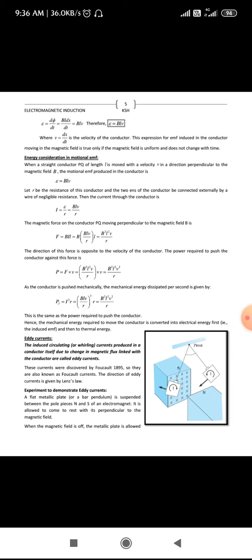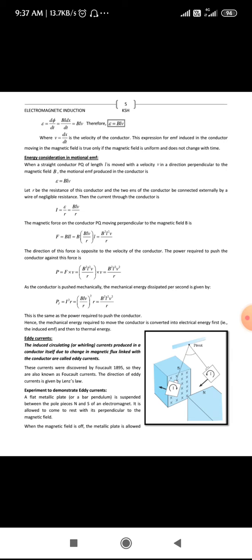The induced circulating currents produced in a conductor itself due to change in magnetic flux linked with the conductor are called eddy currents. It is nothing but the same as induced current itself, but it will be in the form of circulating current produced in the conductor itself due to the change in magnetic flux linked with the conductor. So this is called the eddy current, and this current was discovered by Foucault.